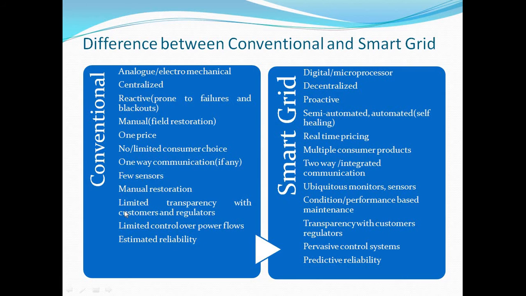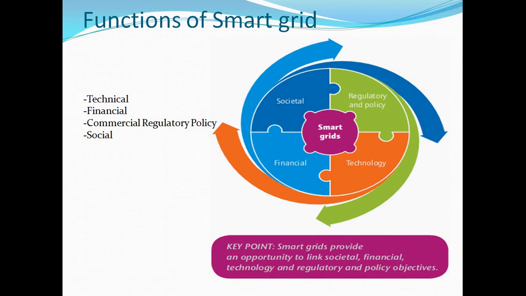Then the conventional grid has estimated reliability, and in the smart grid we use a control system, and this control system can be controlled with the help of predictive reliability. This is the difference between conventional grid and smart grid. Okay. The next point is functions of smart grid.